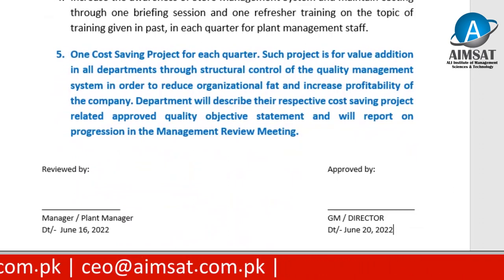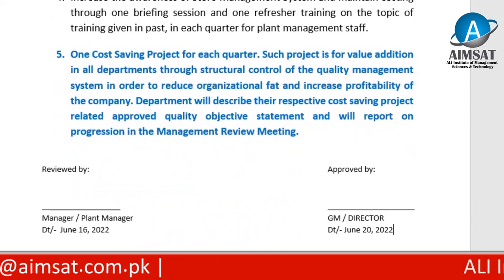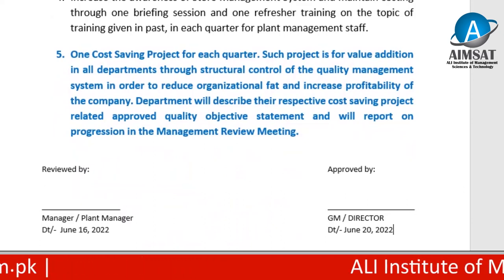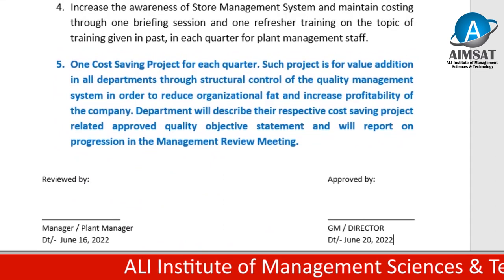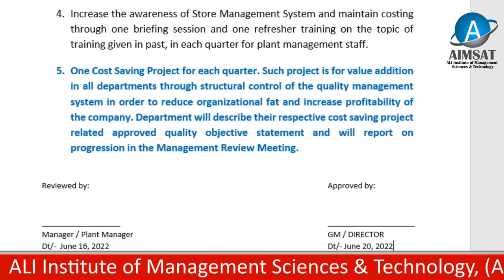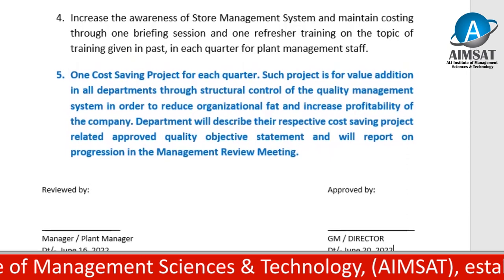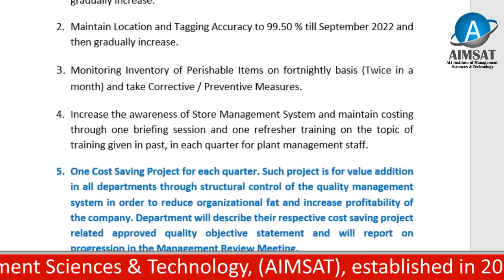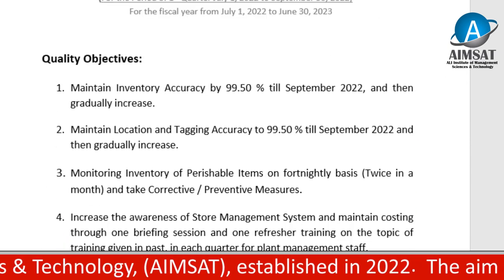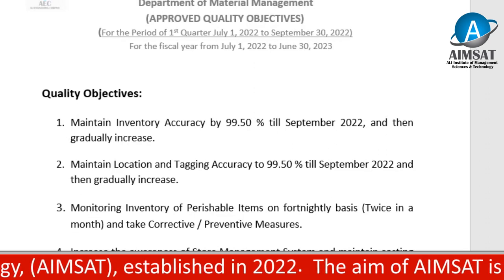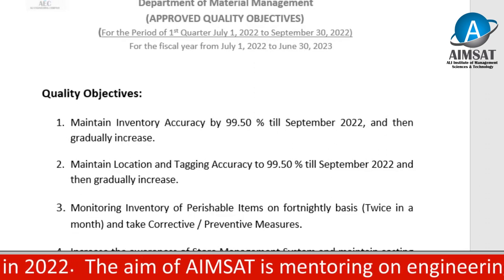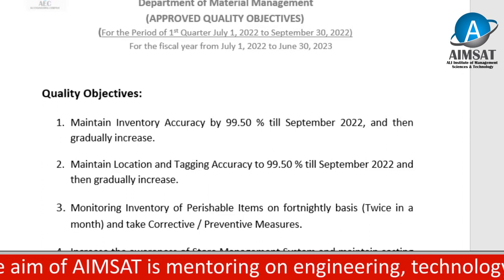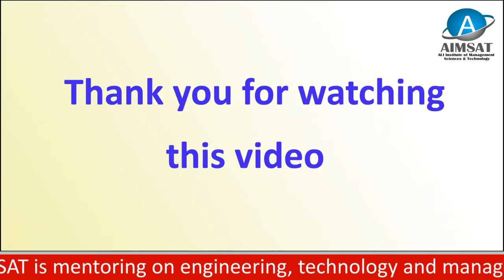These quality objective statements either continue for the next 3 quarters, I mean the entire fiscal year, or may be changed in the next quarter as per the decision taken by the department and approval authorities. These quality objectives can be changed or amended, more quality objectives can be added, or any can be removed, as decided in the management review meeting. Conclusively, thank you for watching this video.